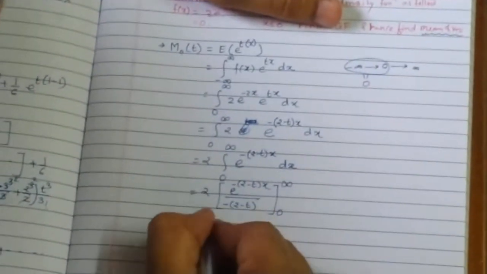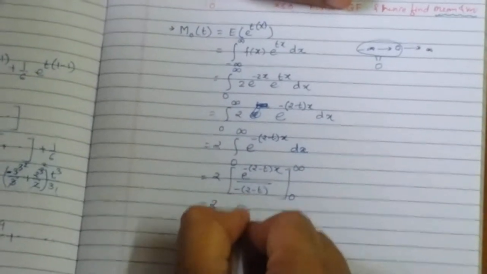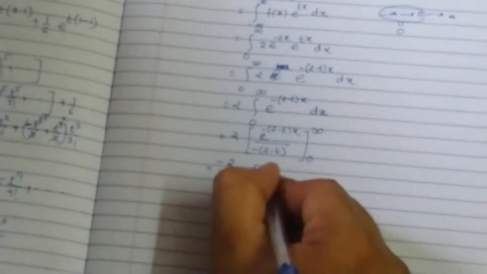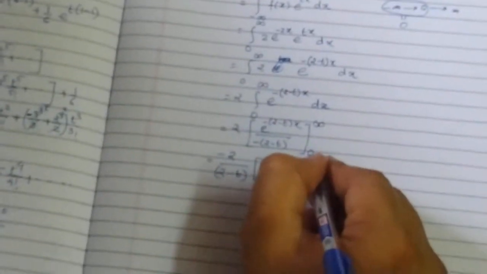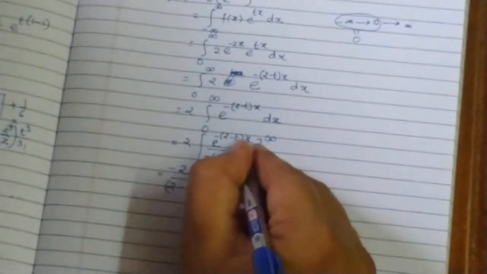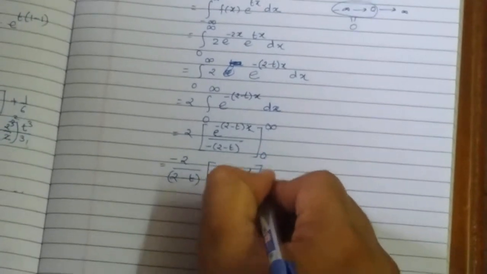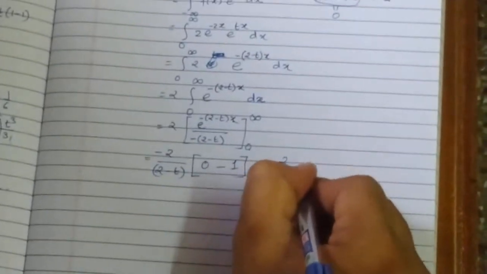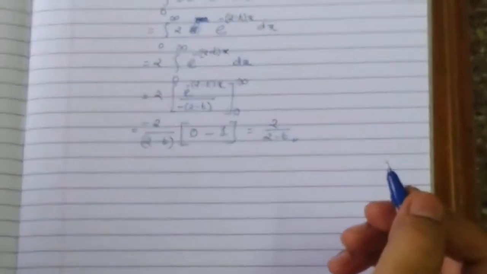So here we have minus 2 upon (2 minus t) outside of the bracket. For the upper limit infinity, this e raised to minus term becomes 0, minus. For the lower limit, when I substitute x as 0, we have e raised to 0, that is 1. So this minus and that minus become plus. We have 2 upon (2 minus t) as the value of my M_0(t).